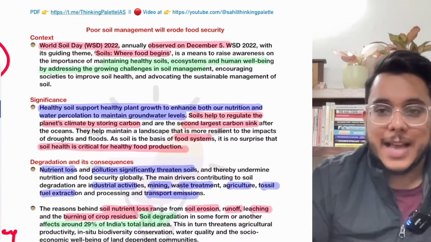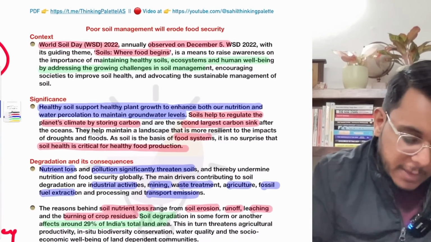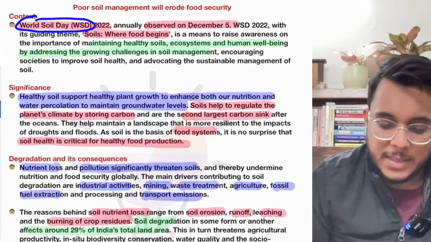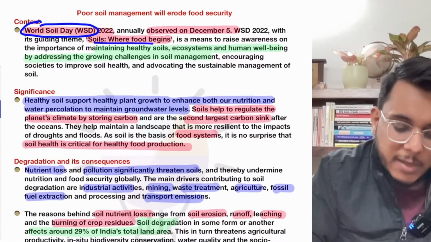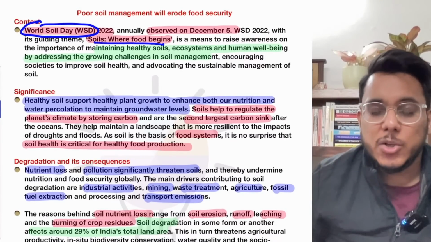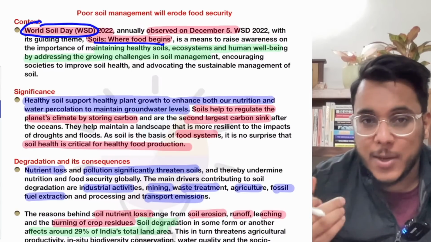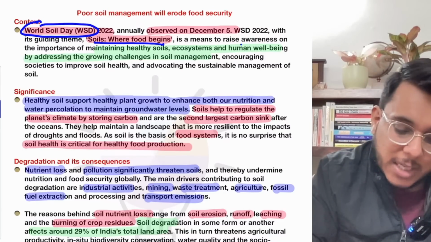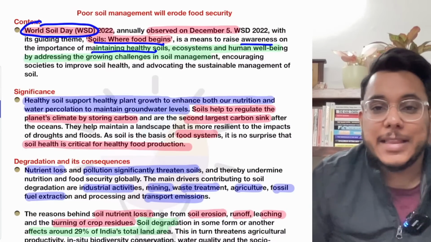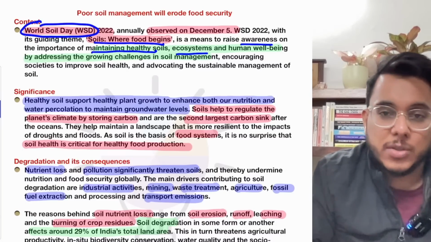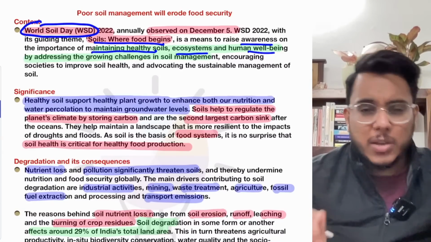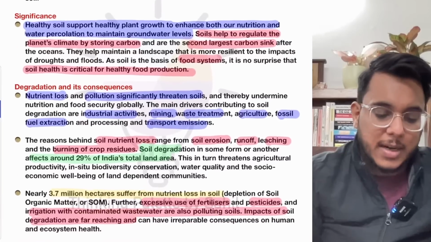So today, guys, as it is 5th December, on the 5th of December we observe World Soil Day. This particular year's theme is "Soil, where food begins." And this theme shows how soil and the food security of the world are connected. World Soil Day is used as a day to raise awareness on the importance of maintaining healthy soils, maintaining healthy ecosystems, and how human well-being is related to soil well-being. So for this particular thing, World Soil Day is observed.